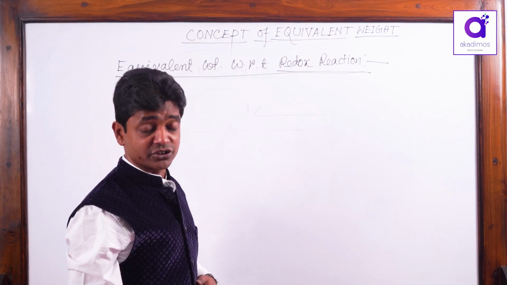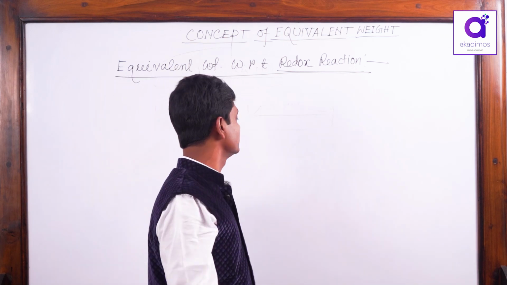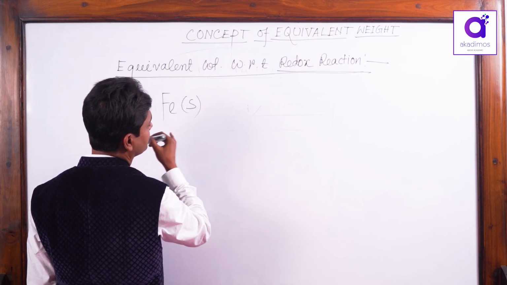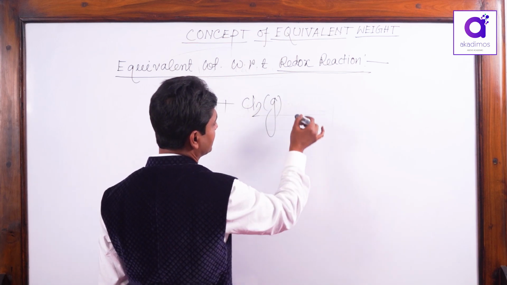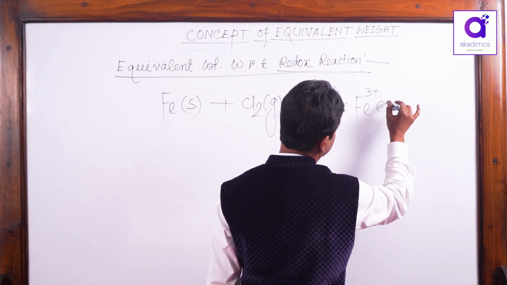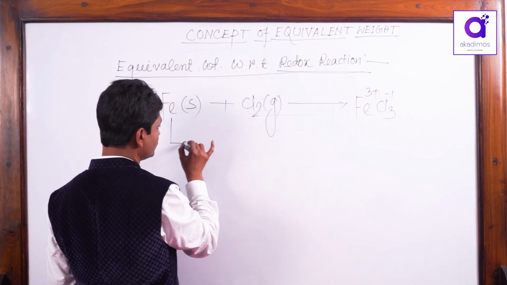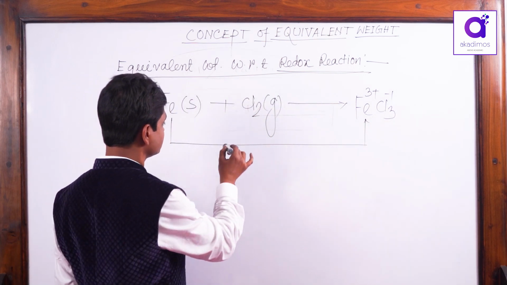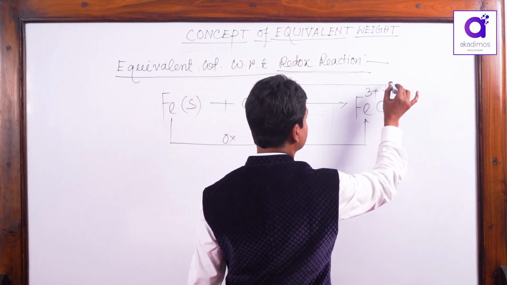A complete redox reaction means there is parallel oxidation and reduction. I'm taking a simple example: iron solid plus Cl2 gas gives Fe3+ and Cl minus, as in FeCl3. Iron goes to iron 3 plus, that is oxidation. Chlorine goes to Cl minus, that is reduction.